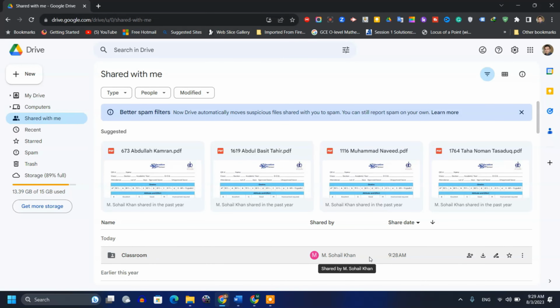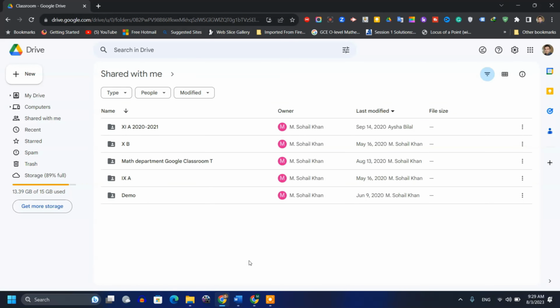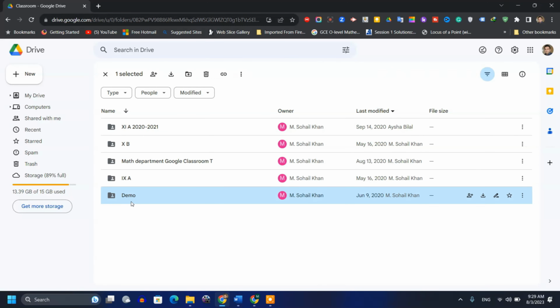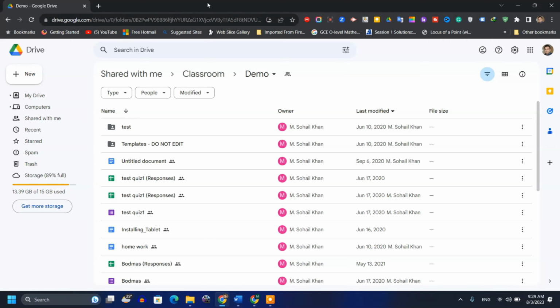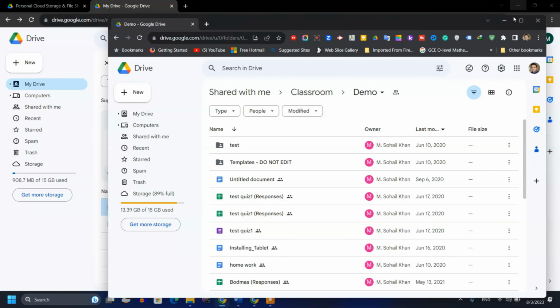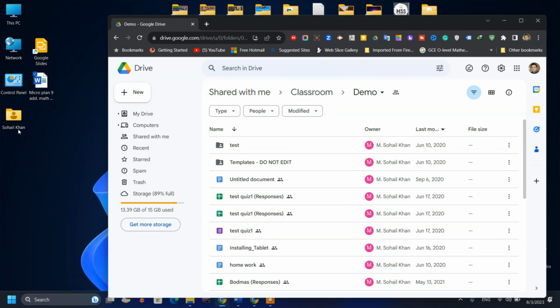So what that person can do is just click it and then access all the data. Even if that person wants to put something, I'll minimize the other windows, he will do the same thing: he will drag and drop anything.